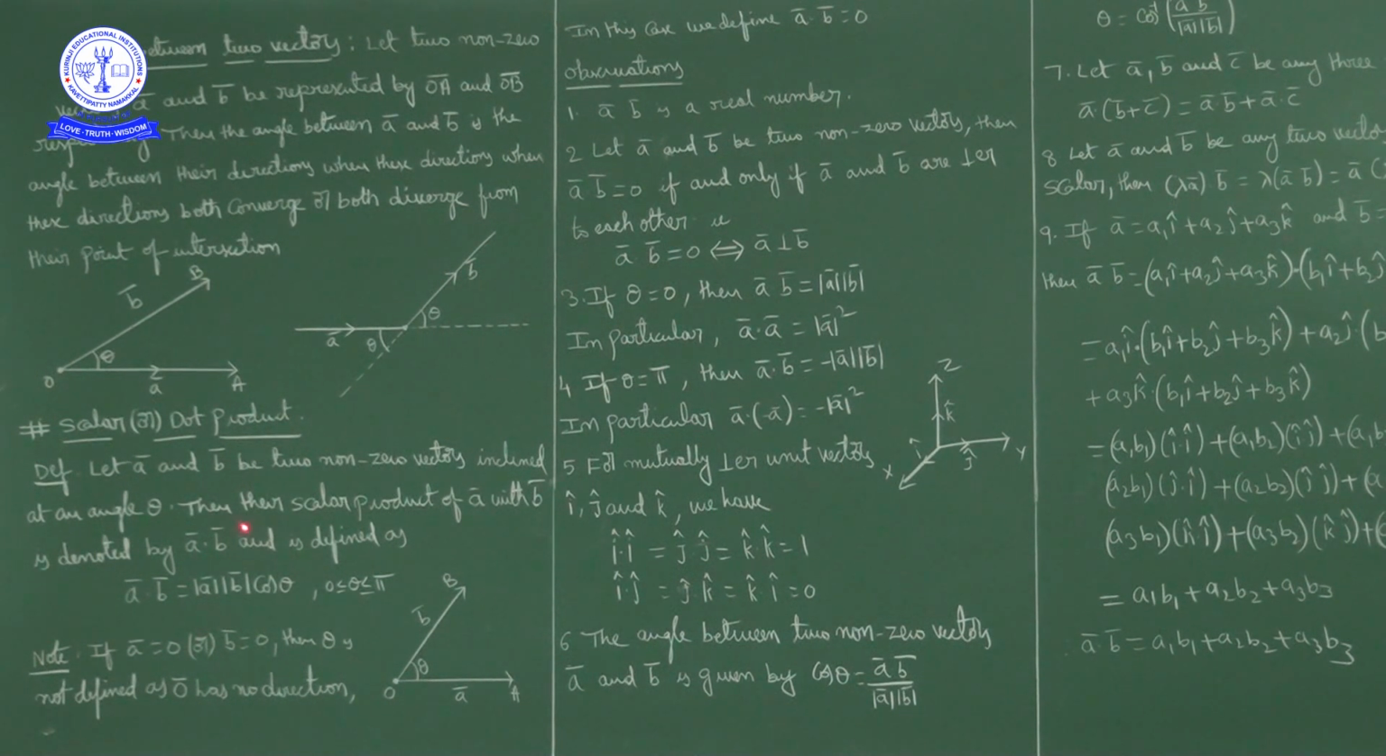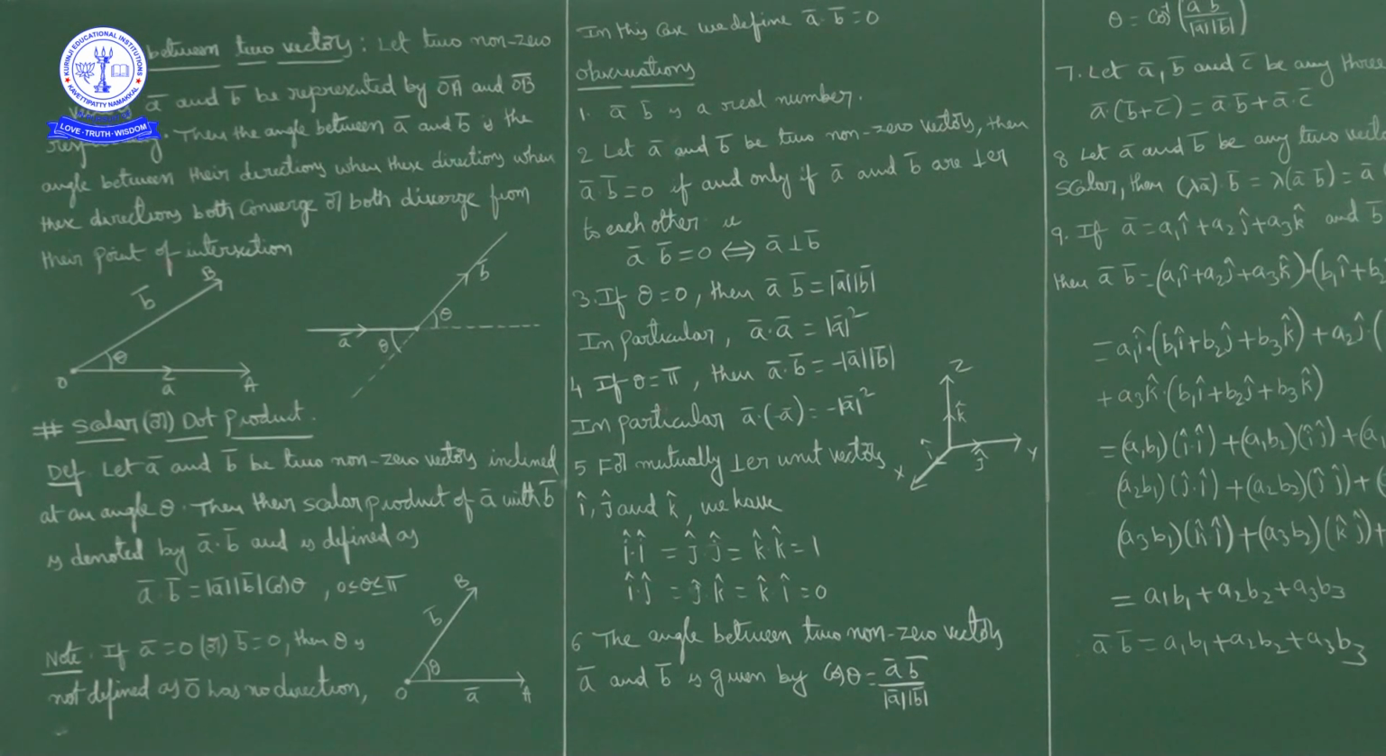Then their scalar product of A bar with B bar is denoted by A bar dot B bar and is defined as A bar dot B bar is equal to mod A mod B cos theta, where theta lies between 0 to pi.